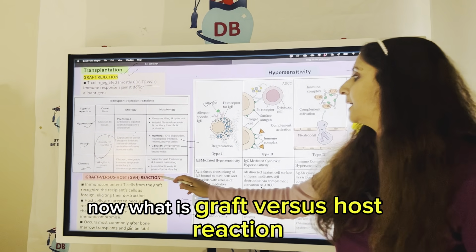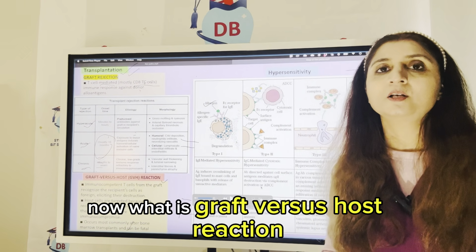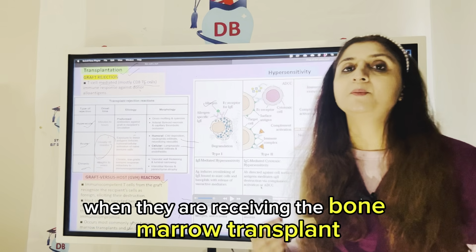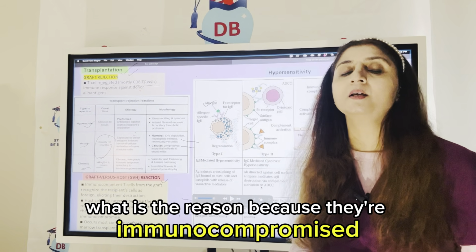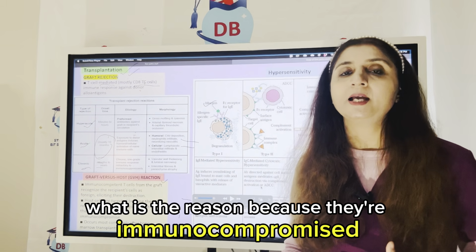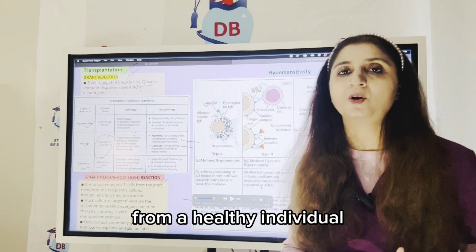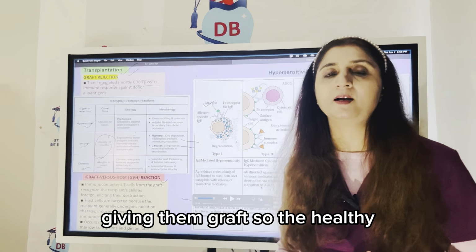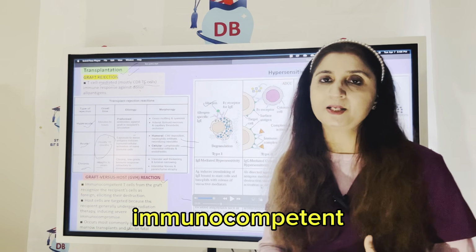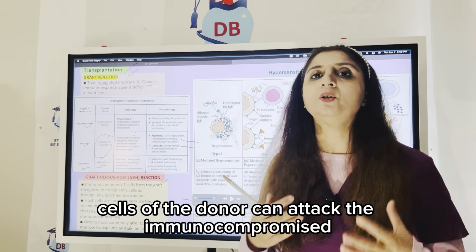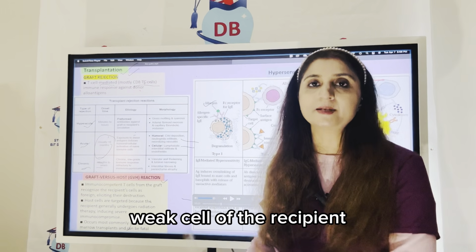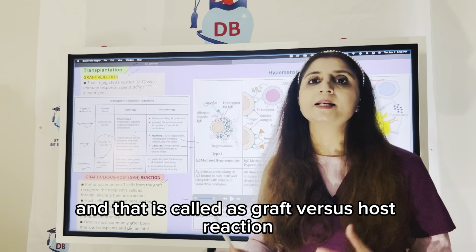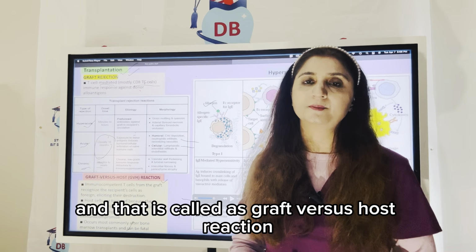Now, what is graft versus host reaction? So let's say the cancer patient, when they are receiving the bone marrow transplant, sometimes it can be very risky for the patient. What is the reason? Because they are immunocompromised. And when they are getting a graft from a healthy individual, the healthy immunocompetent cells of the donor can attack the immunocompromised weak cells of the recipient. And that is called graft versus host reaction.